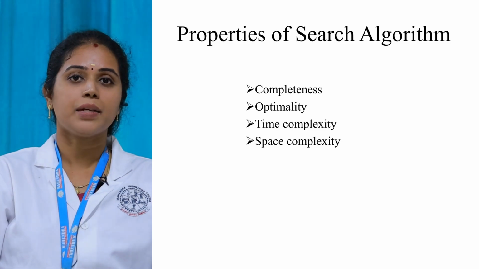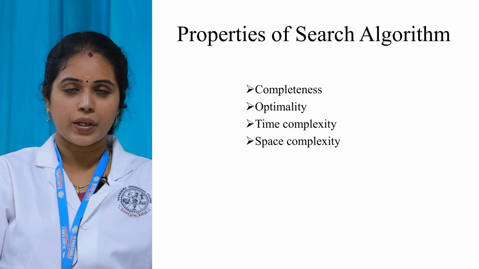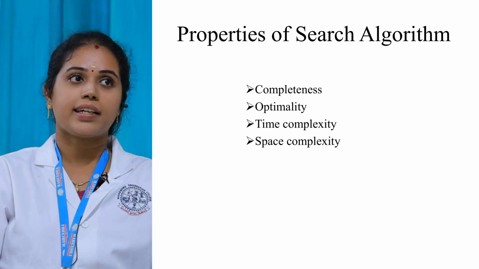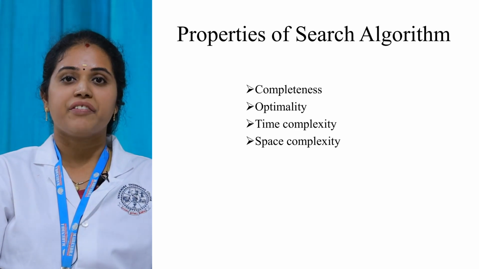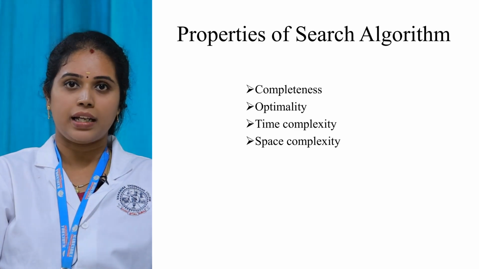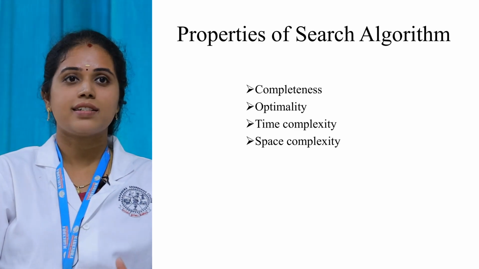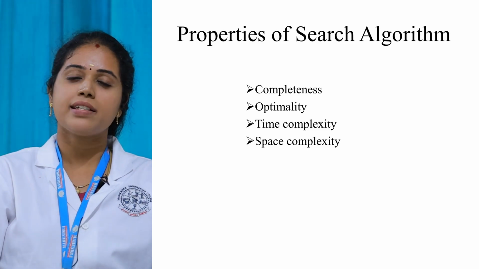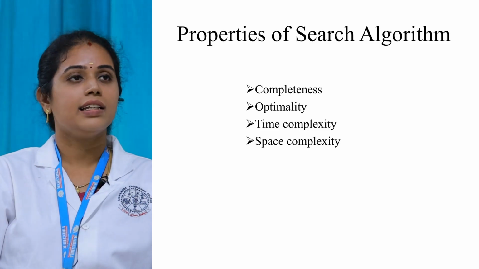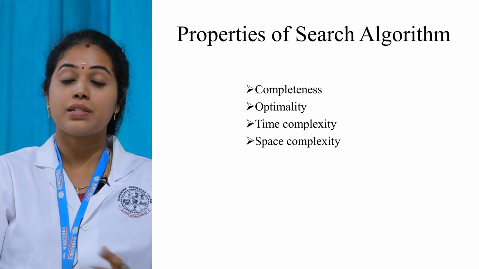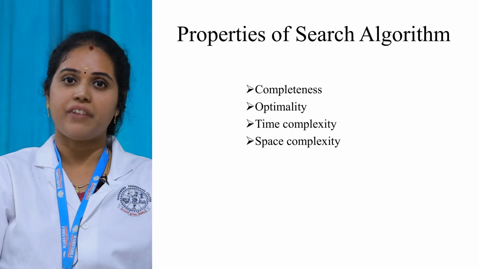But if the system gives you the solution, then you can consider the system should be a complete one, right? The second one is optimality. If a solution is guaranteed to be a best solution, that is said to be optimality. How can you consider this is the best solution, this is the worst solution? We have some different factors. Based upon the factors, we can say that this system is complete and this system gives a best solution, right? What are the factors here?